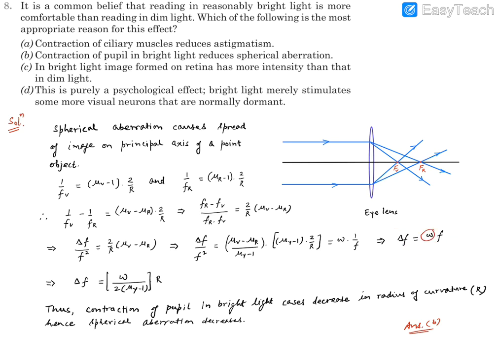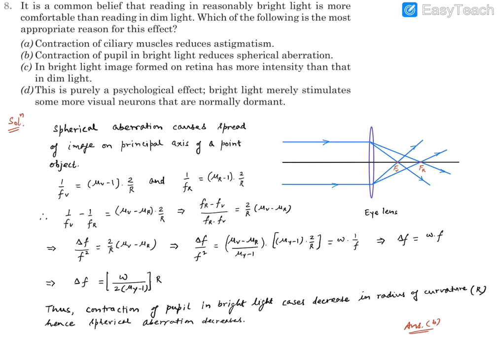Now this dispersive power depends on the mu values, right? Whereas f also depends on the radius of curvature. If we put the value of f as well, it turns out to be f equal to (mu yellow minus 1) into 2 by r. So this says that aberration is going to be proportional to the radius of curvature of the equiconvex lens.